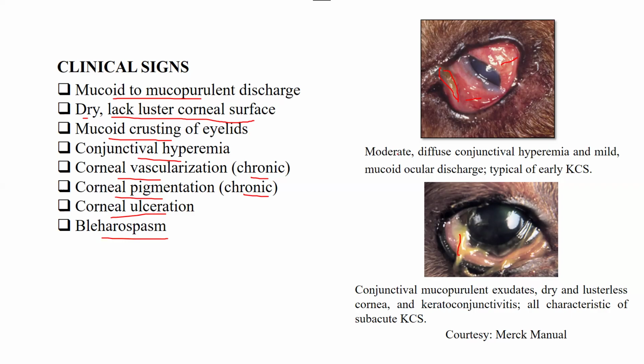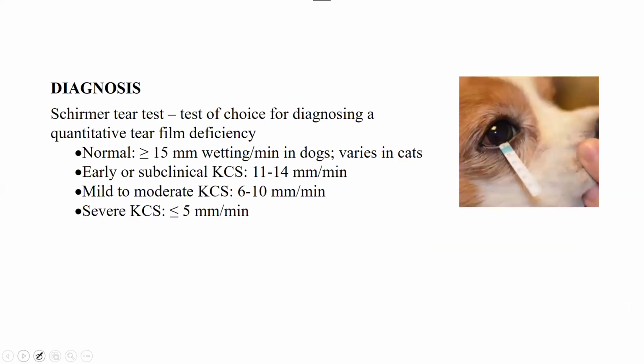Along with that, you can see these two images from the Merck manual. Moderate diffuse conjunctival hyperemia and mild mucoid ocular discharge, typical of early KCS. So this is an image of early KCS. If you see this image, conjunctival mucopurulent exudates are being seen, with a dry and lusterless cornea and keratoconjunctivitis, all characteristics of subacute KCS. So this is also a typical image of KCS.